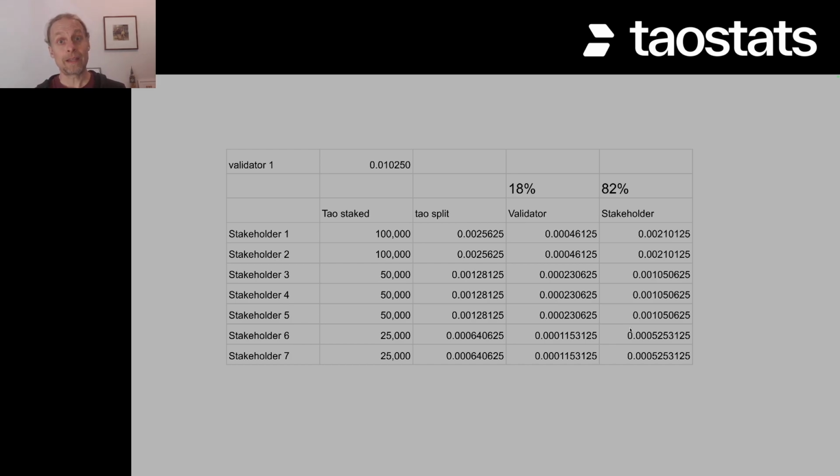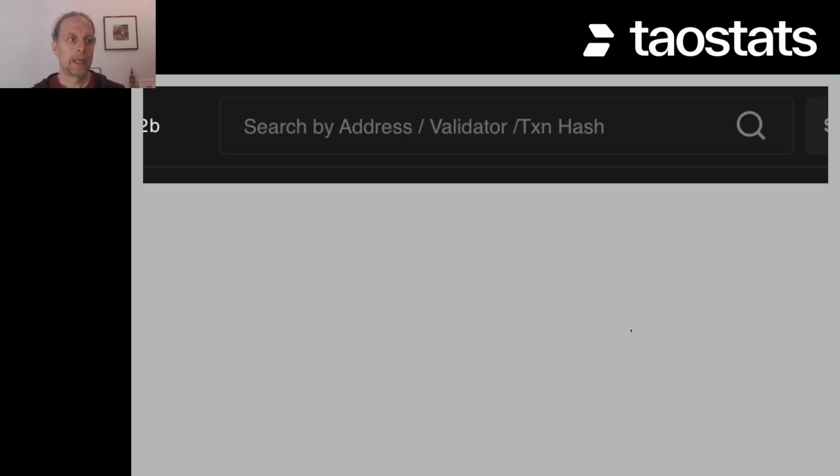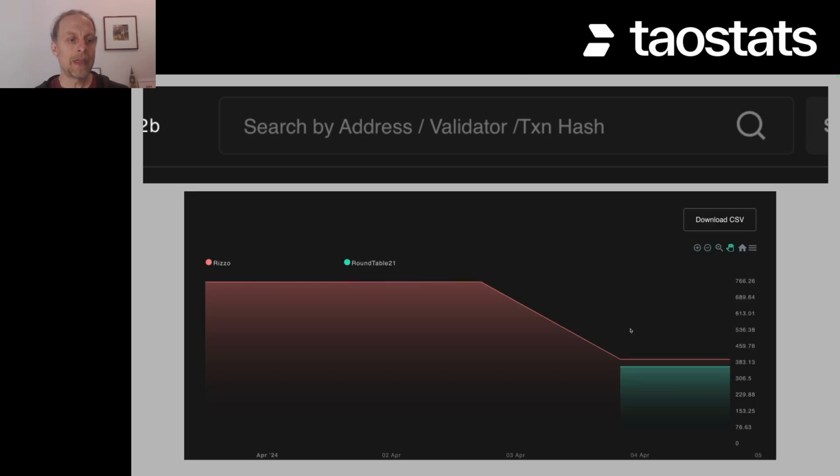Now, if you have staked tau and you want to see how this looks for your hotkey, you can see that in tau stats as well. The way you're going to do that is you're going to search at the top of the page with your hotkey. And that's going to give you a page where if you scroll down, this is the delegation. This is just one random hotkey that I found. You can see that they had at one point 700-ish tau to Rizzo. And then in the last couple of days, they put 380 of it to Roundtable. So they're splitting it up.